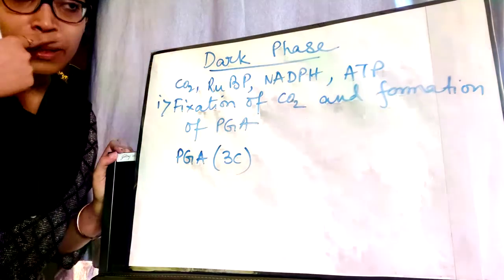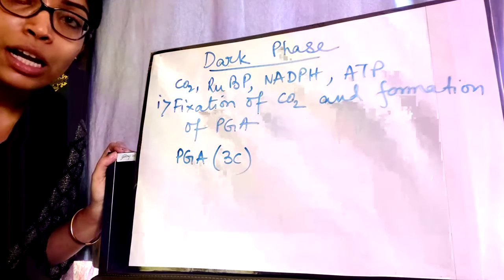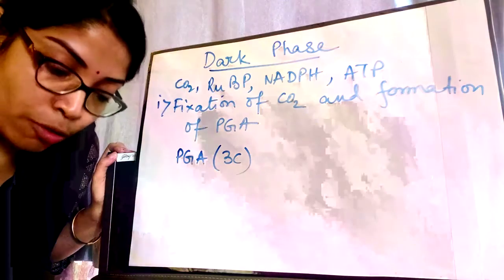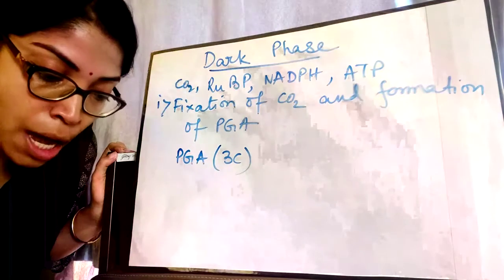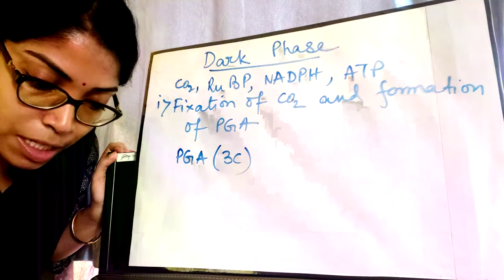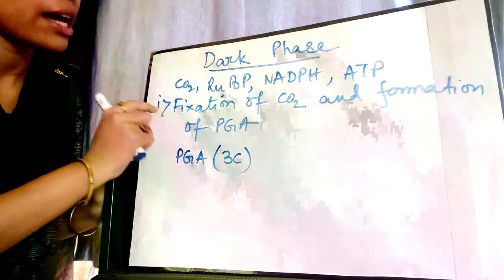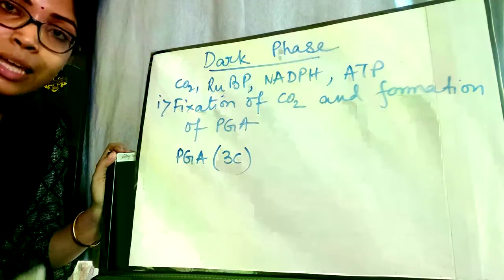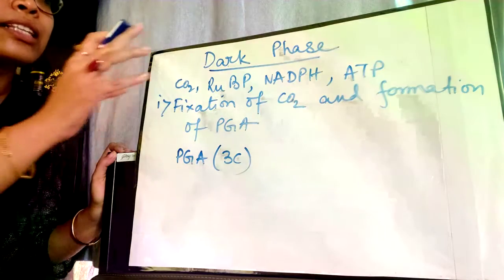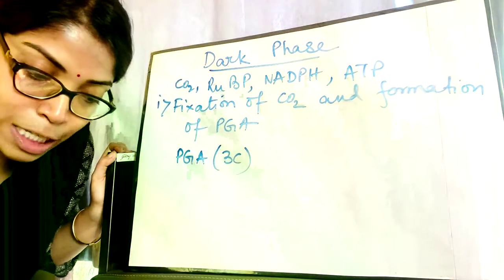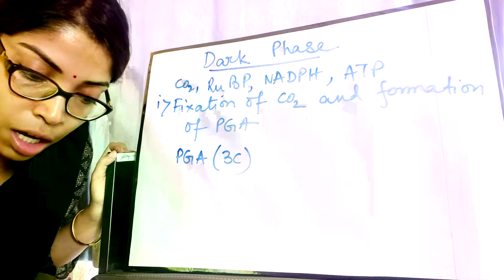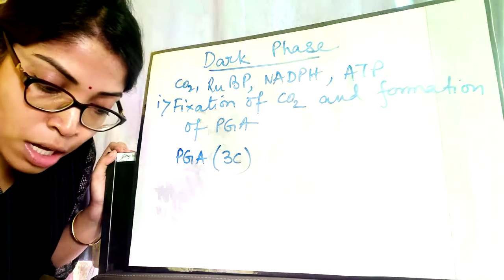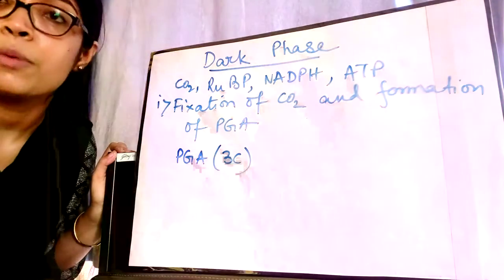This is a very important point. The first stable product of the dark reaction of photosynthesis is PGA, phosphoglyceric acid. Picking of CO2 by RuBP is termed as carboxylation or carbon fixation. So here I gave the heading as fixation of carbon. So who fixes carbon? RuBP, who accepts the carbon dioxide, fixes that carbon dioxide. And this process is known as carbon fixation or carboxylation, and incorporation of CO2 into organic compound is termed as carbon assimilation.